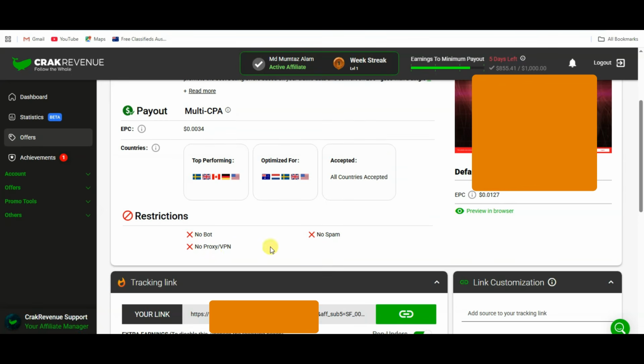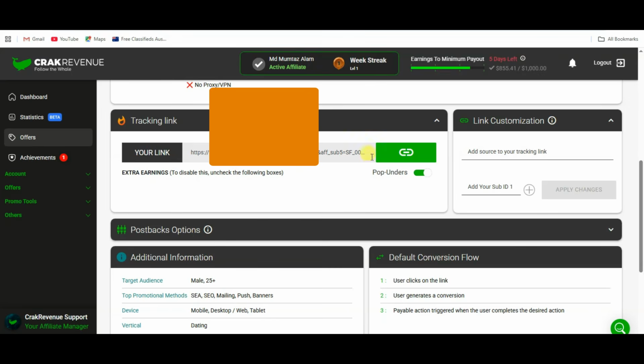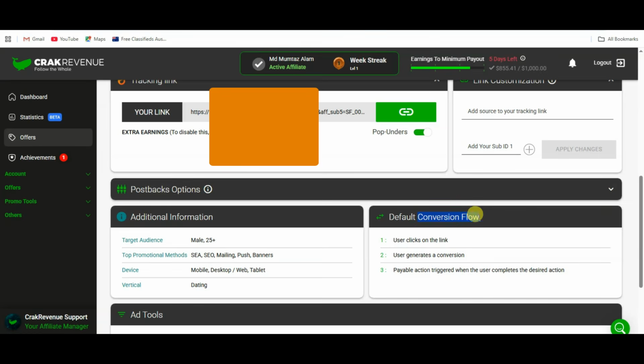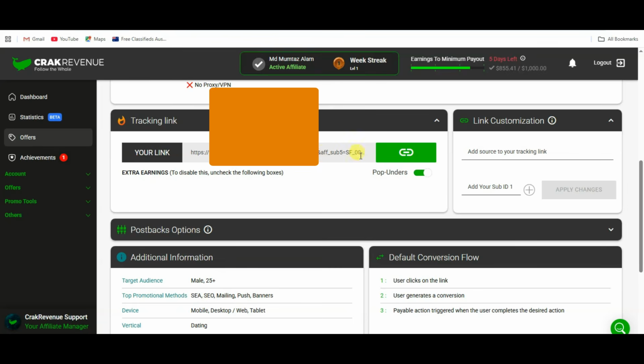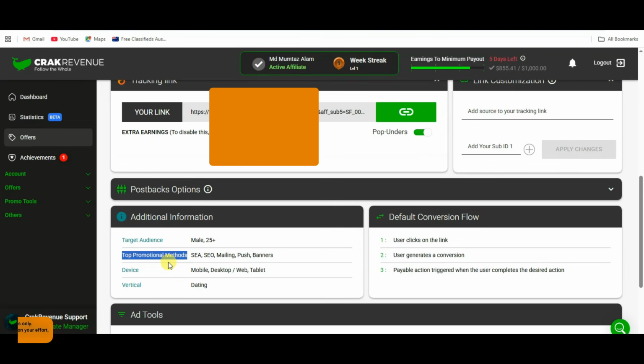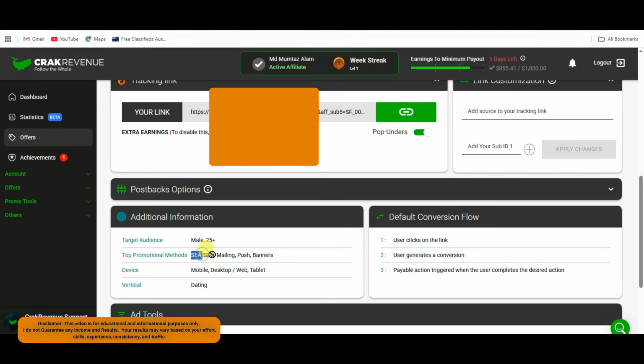Here you can see restrictions. Here you can see the CPA link. And here you can see the conversion flow. User clicks on the link. User generates a conversion. Payable action triggered when the user completes the desired action. You can copy the CPA link. Guys, here you can see top promotional methods: SEA, SEO, mailing, push notification, and banners. Let me show you how you can promote this CPA offer.